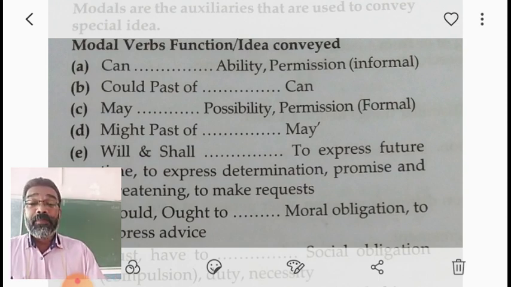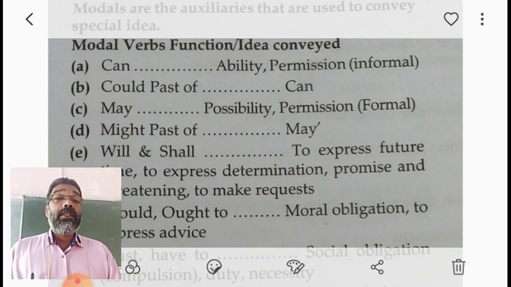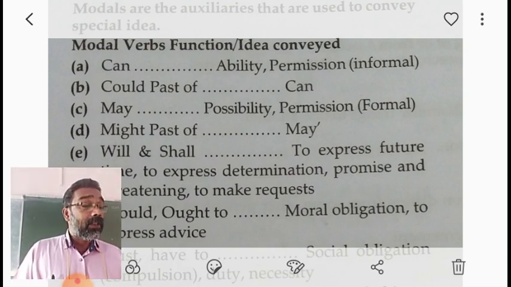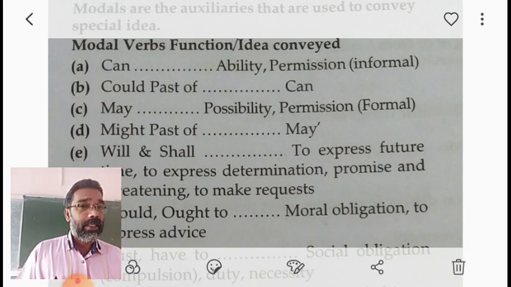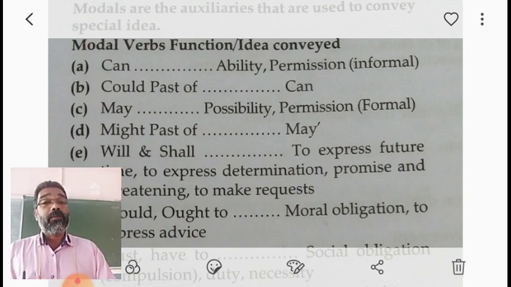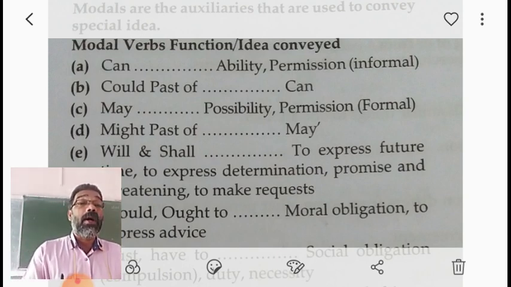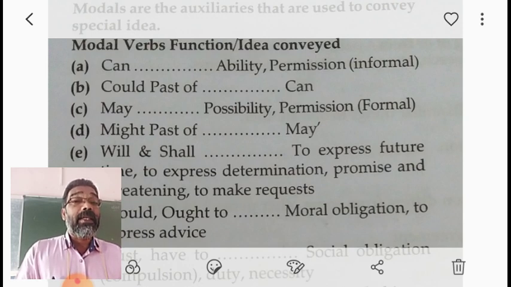Then might. Might is used as the past form of may, and might is used to talk about possibility. But might is not used to ask permission. It expresses possibility.